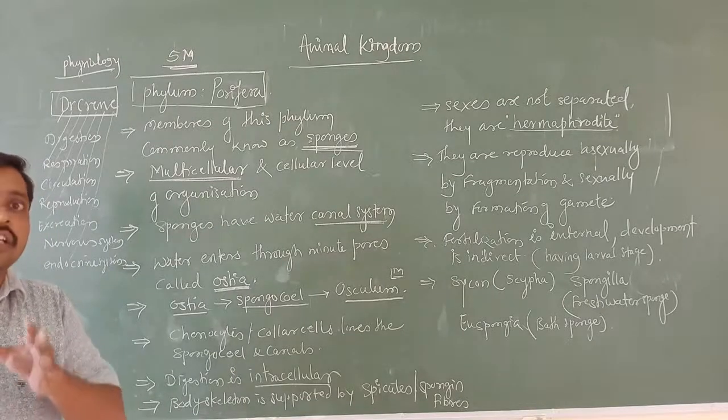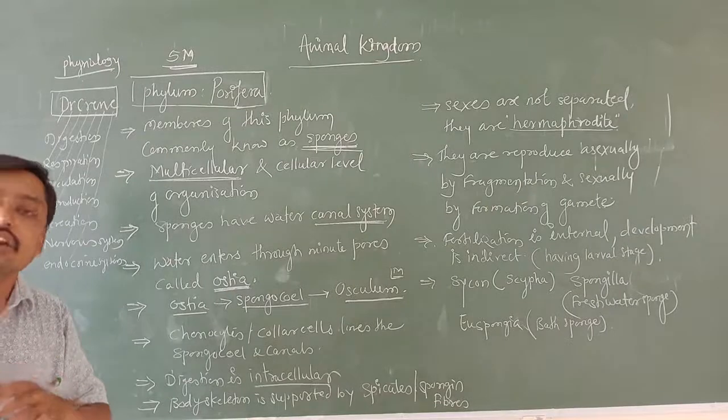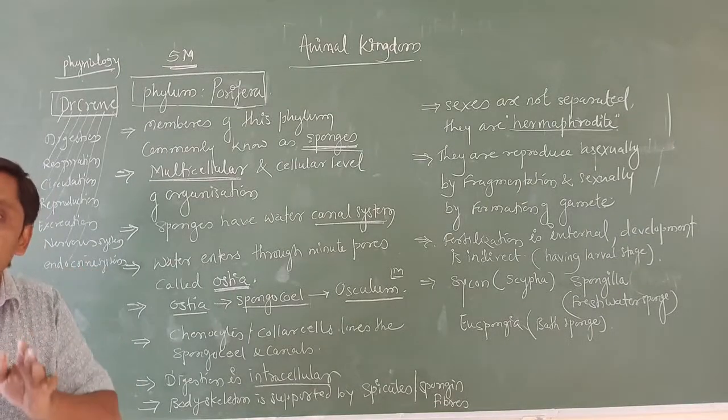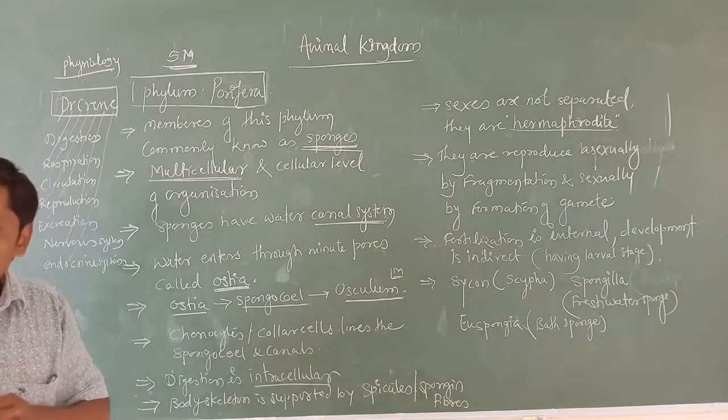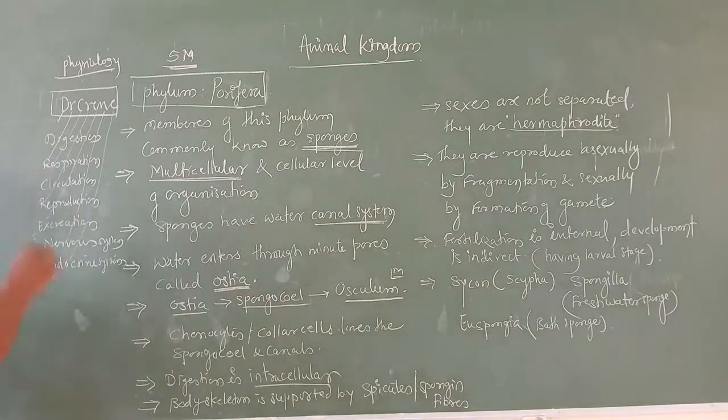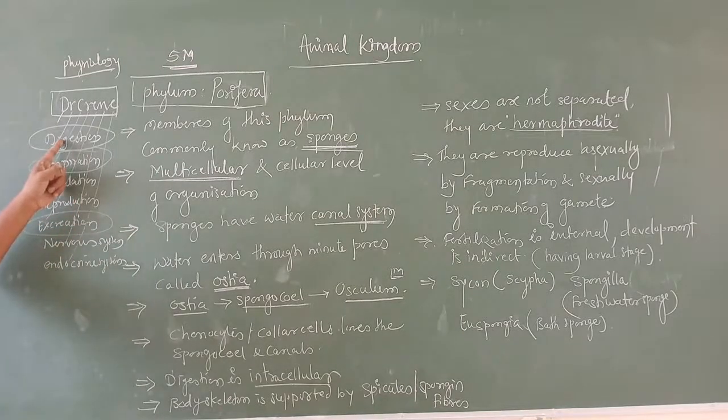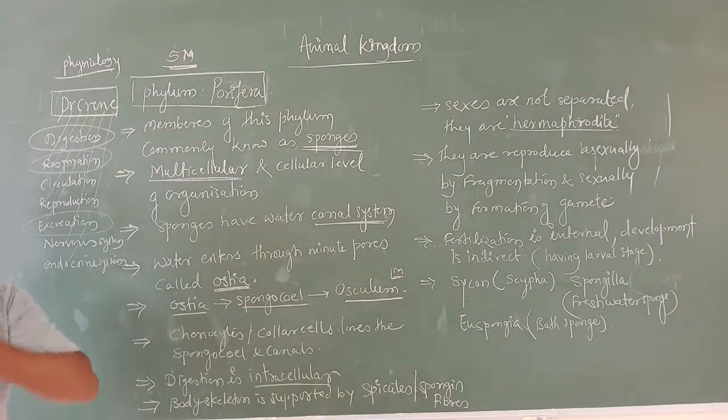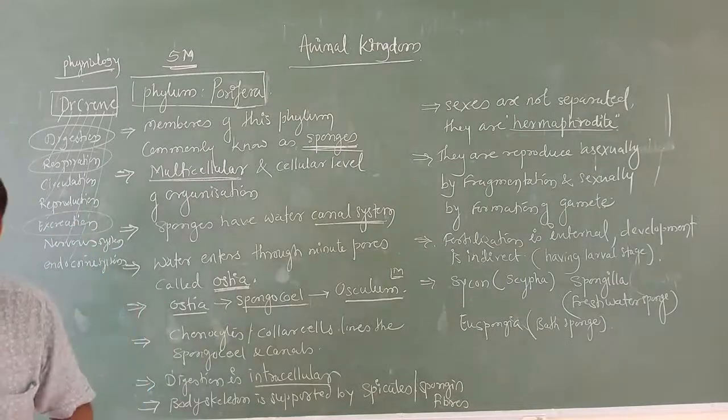Listen here carefully. In our body or in higher organisms, the organisms have different physiological structures. For example, here I have written: digestive system is well developed, respiratory system is well developed, then excretory system is well developed. In the sense, digestion takes place in the digestive system, and respiration takes place through the nostrils, trachea, lungs. In higher organisms, for example in humans, excretion takes place through the pair of kidneys, which remove the waste products and all.